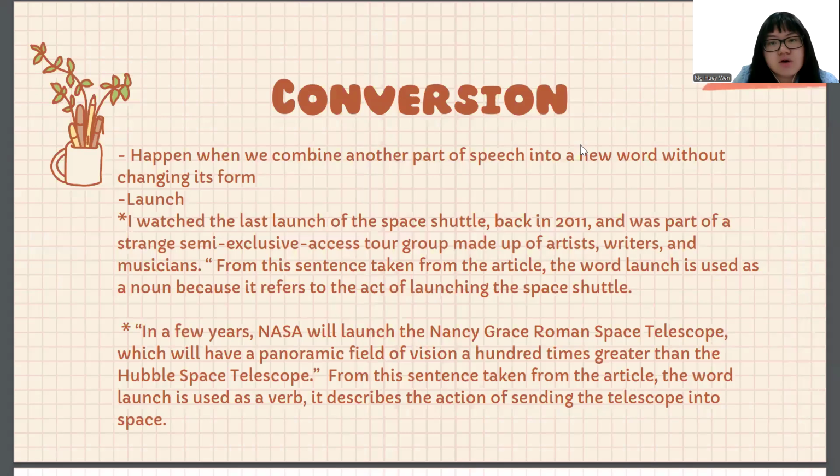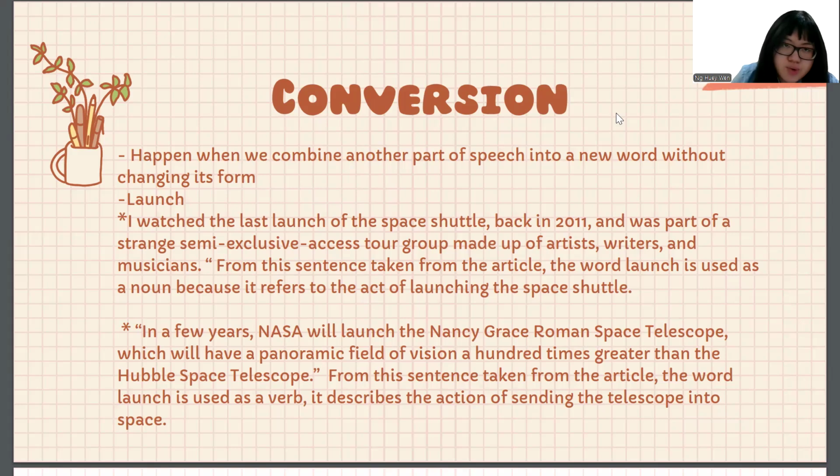The next one is conversion. Conversion happens when we change a word from one part of speech into another without changing its form. So the word sample here I have chosen is launch.